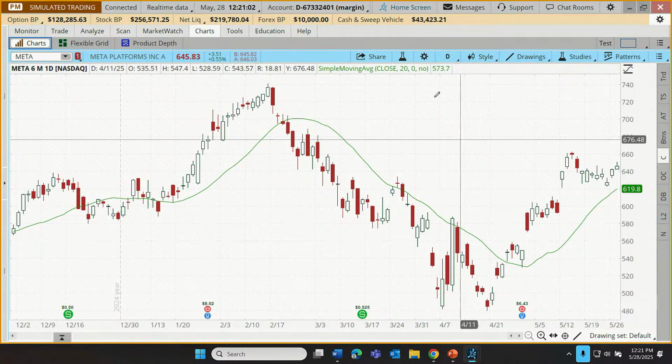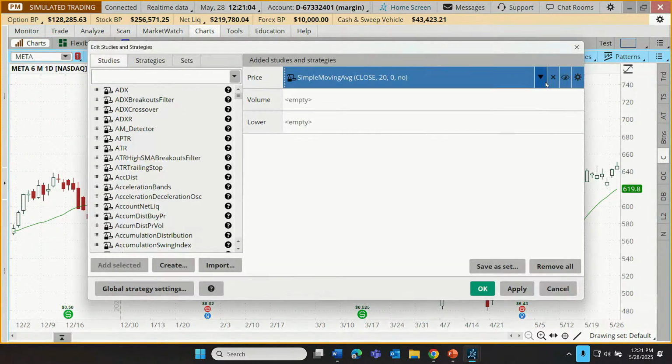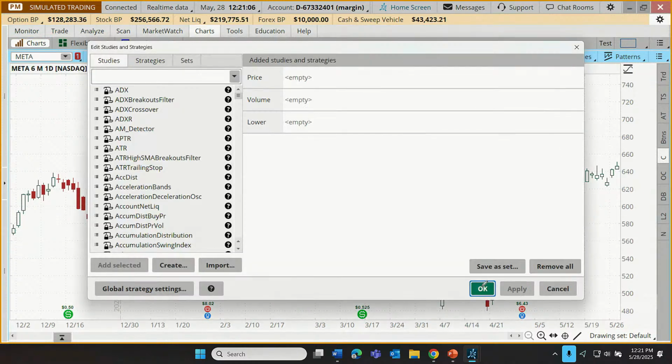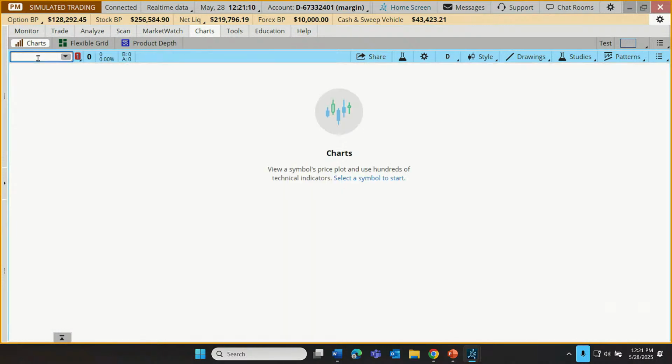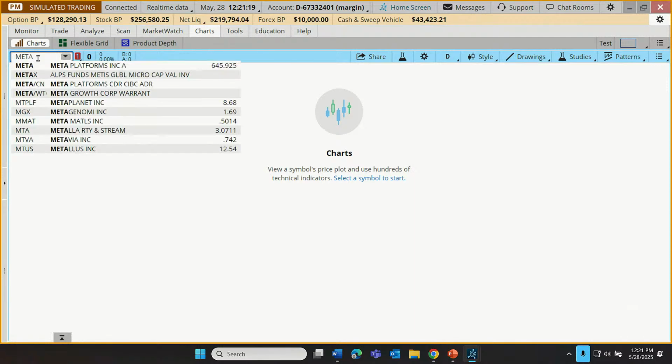Let me just take that off so we can start with just a basic layout here. All right, if we didn't have a symbol, we can just type that symbol in, or if we didn't have a chart already up, we can just type that symbol in up here. So we already know Meta, we can type in Meta.